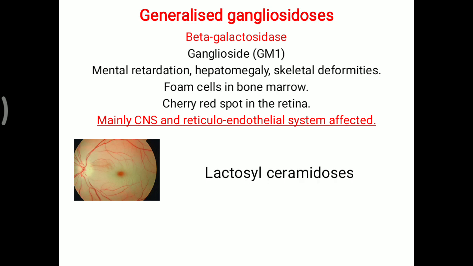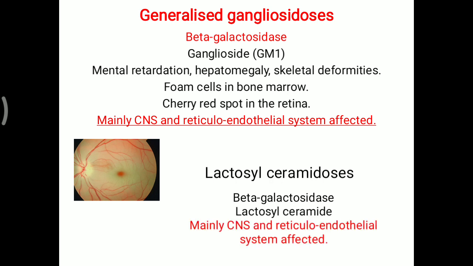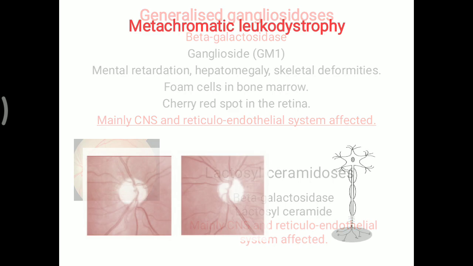One more thing, that is lactosyl ceramidosis. Here lactose means glucose plus galactose. So again the beta galactosidase enzyme deficiency leads to deposition of lactosyl ceramide in the tissue. The same CNS and reticuloendothelial system are affected. So you have to remember Krabbe disease, generalized gangliosidosis and lactosyl ceramidosis, all due to beta galactosidase enzyme deficiency.